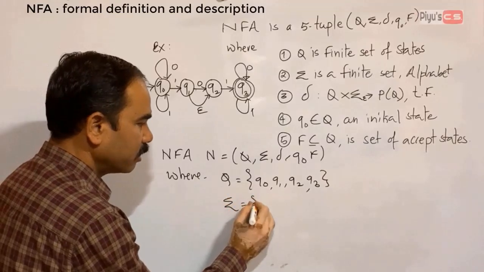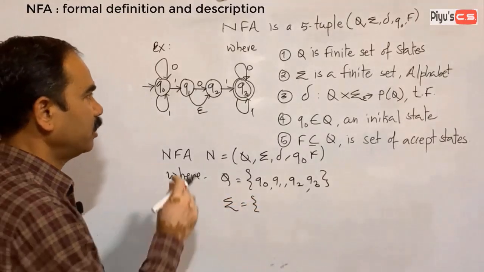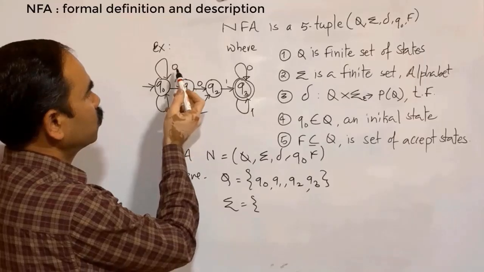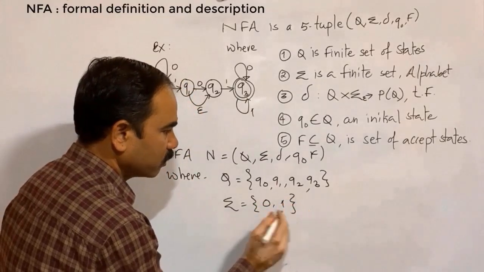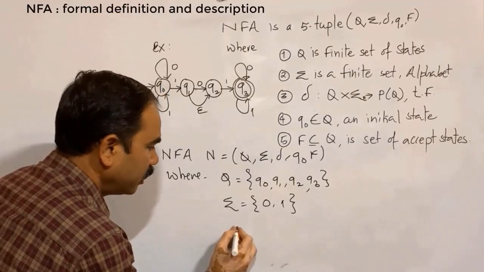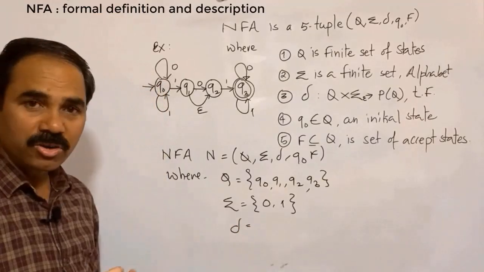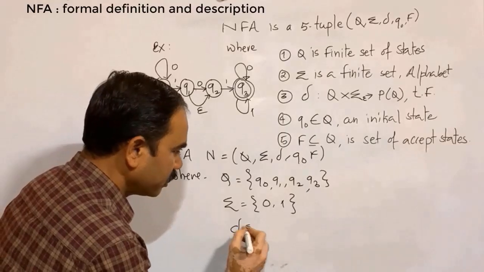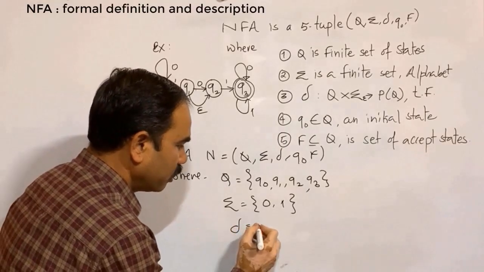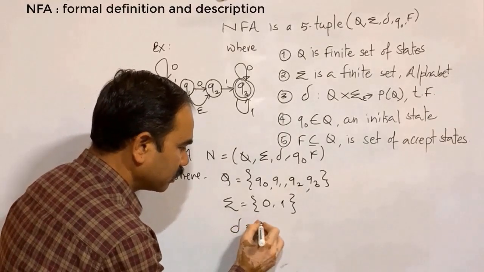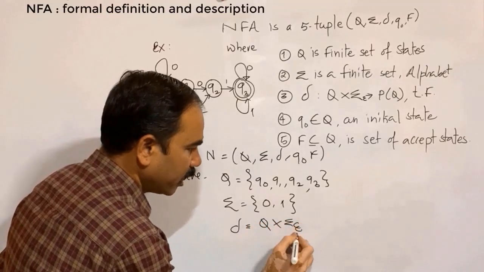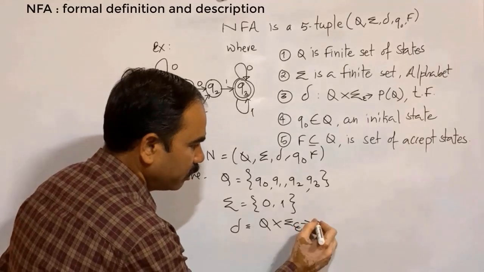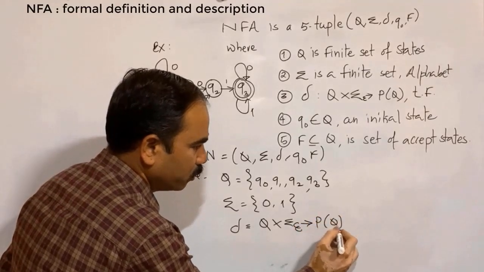Sigma is an input alphabet. There are 2 symbols, 0 and 1. So we write 0, 1. Delta is a transition function. We can write it like this: Q cross sigma including empty string results in power set of Q.